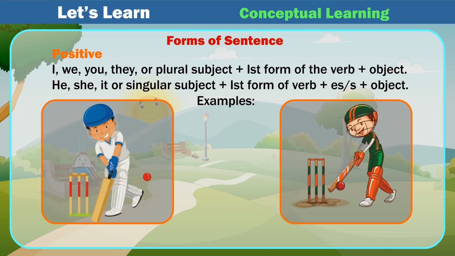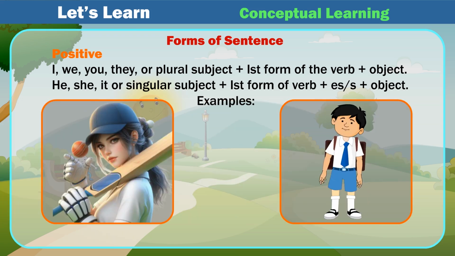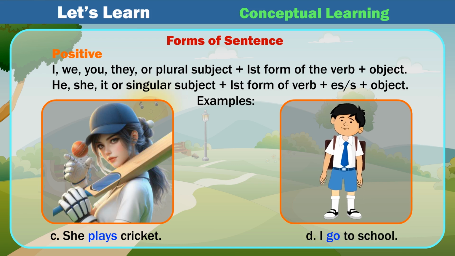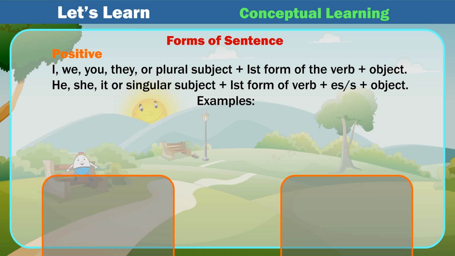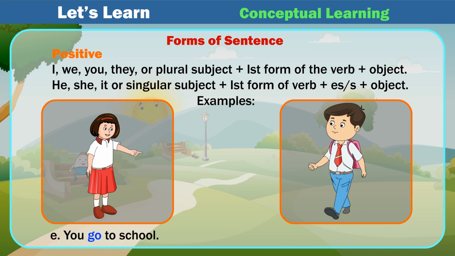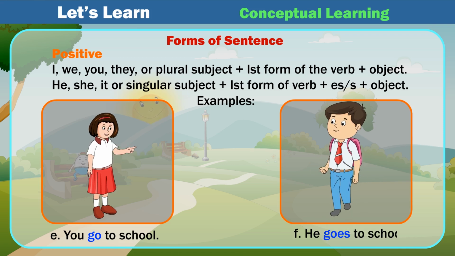Examples: A. I play cricket. B. You play cricket. C. She plays cricket. D. I go to school. E. You go to school. F. He goes to school.